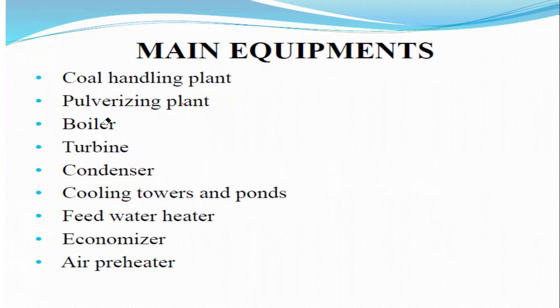Next, coming to the boilers. What is the main use of the boilers? By burning the coal, we obtain the heat energy.